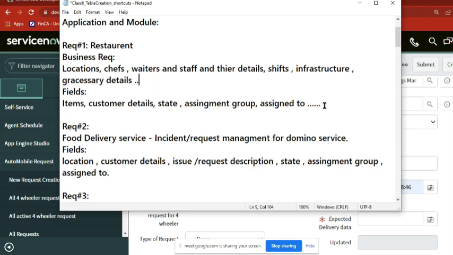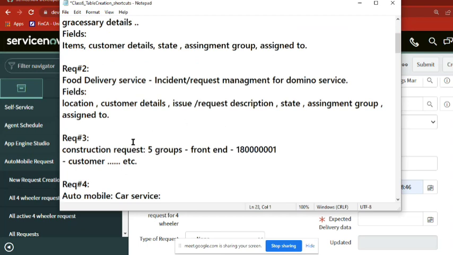Yes, sir. I have a question. Yes, ma'am, please. When I said the construction company, basically in my mind I have only the outline, as you said. I don't know what all the fields are that I need if I am the owner of the construction company. I don't have anything in my mind about what all fields our company needs. So in real time, if I come and talk to ServiceNow people, should I come up with what applications I should have, or will an architect, system analyst or business analyst come up with those things?